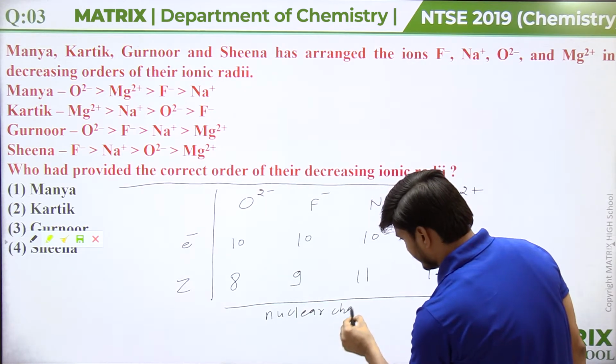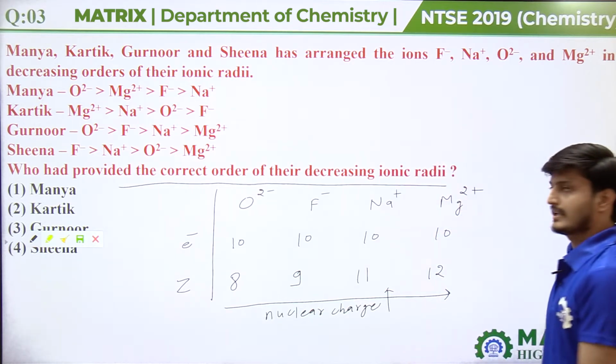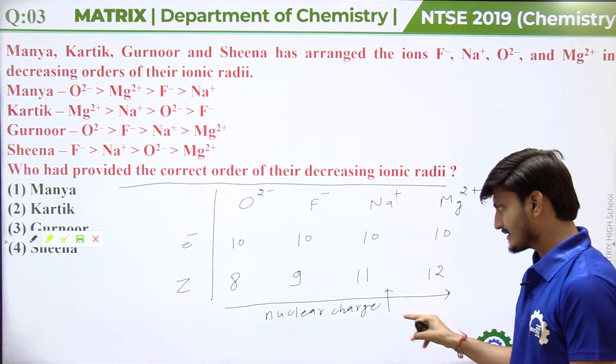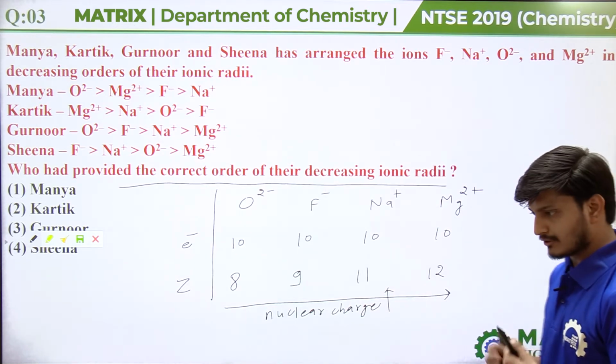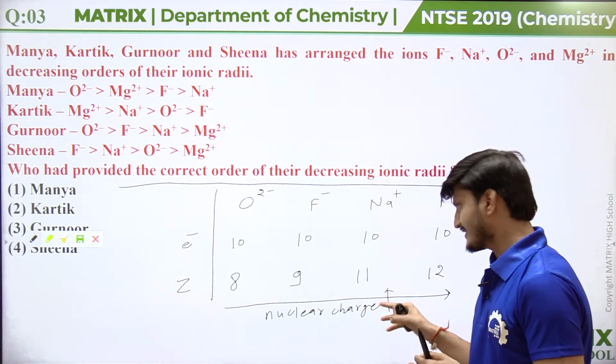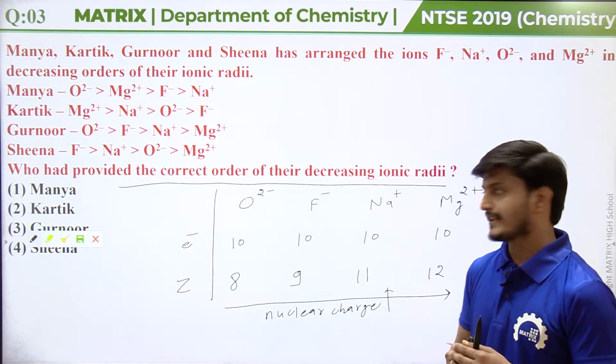As we move from oxide towards magnesium ion, nuclear charge is increasing. Means electrons feel more attraction. If nuclear charge is increasing, electrons feel more attraction towards the nucleus. Okay.